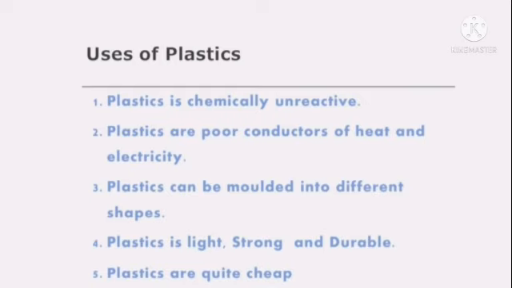Next, we discuss the uses of plastics. Now, plastics have many useful properties which make them materials of choice for all sorts of uses. Due to the special properties, plastics have many advantages. Some of the advantages are: it is chemically unreactive. Plastics are poor conductors of heat and electricity. Plastics can be molded into different shapes. Plastics are light, strong and durable, and plastics are quite cheap and can be easily made.